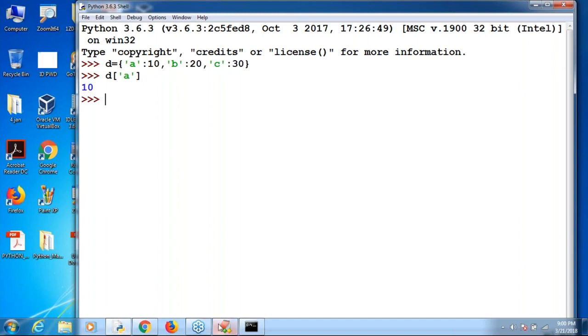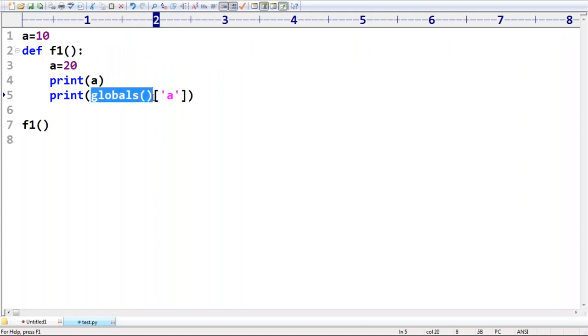Same way, here it is a dictionary. This dictionary contains all global variables and corresponding values. In this dictionary, the key is A. What is the value associated with A? I'm asking.